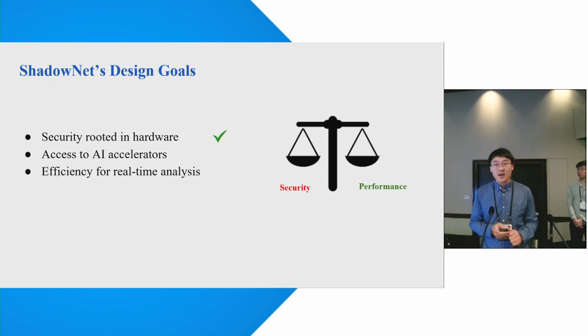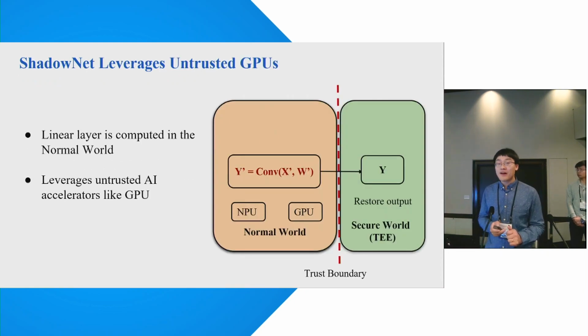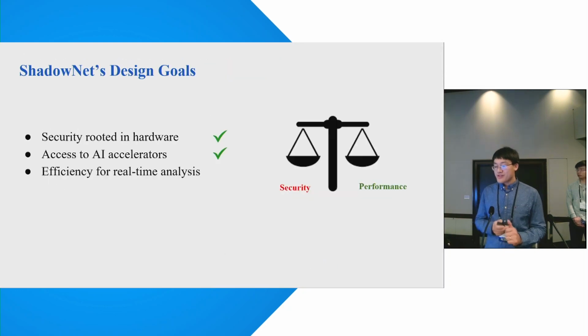With this design, we achieved our first design goal. Our security is rooted in the hardware. Remember, our linear layer is now computed in the normal world, so we can leverage the untrusted AI accelerators like GPU for the computation. With this, we achieved our second design goal, access to the AI accelerators.